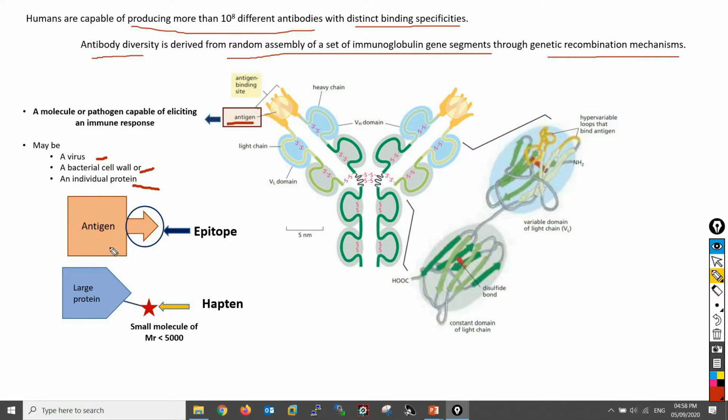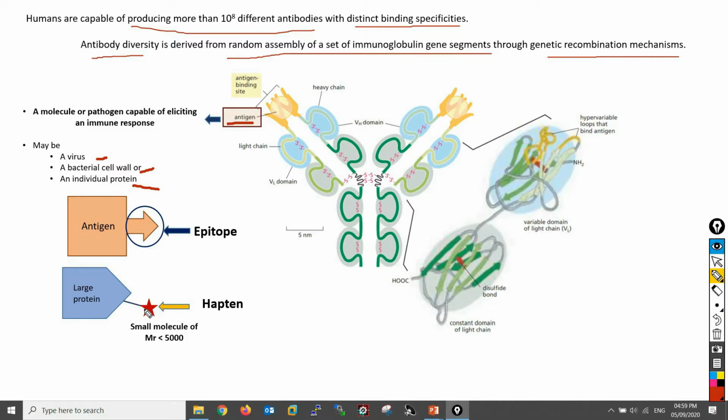For example, in this structure of an antigen, only this particular structure binds to the antibody, and it is known as the epitope. But a molecule having a molecular weight less than 5000 is generally not antigenic.